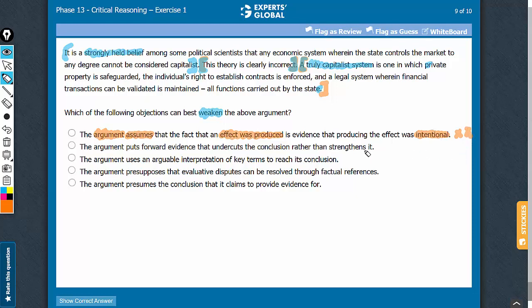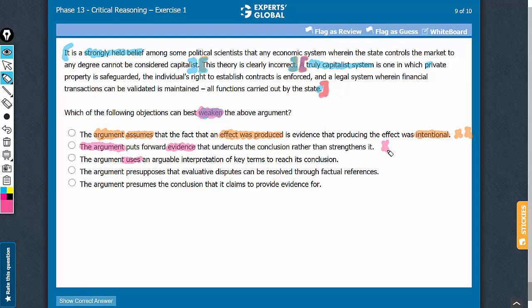Look at answer choice B now. See, all the answer choices are in this vocabulary that the argument does this, the argument does that. So this question is a method of reasoning question, and the outcome required is to weaken the argument. Choice B uses the term evidence. See, the author has not provided any evidence. He has simply provided an opinion here. Nothing that he has said here can be called a concrete fact. These are all opinions, and therefore the term evidence does not apply.